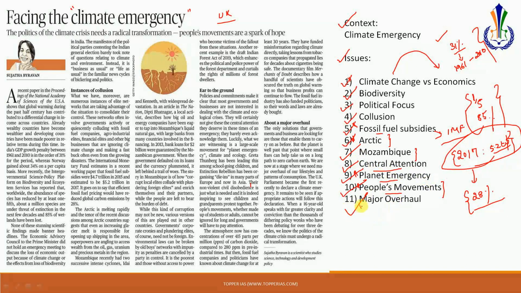Next, what has been discussed here is with regard to a major overhaul. The editorial is discussing that for curbing climate change, small steps are not going to be efficient now. For the degree of damage that has been done to be rectified, a major overhaul is required in the lifestyles and the behaviors of the people, especially in the patterns of consumption, so that climate change can be reversed. So that is what has been discussed here. This is one of the most important editorials. I would suggest that you keep a record of all of these points.